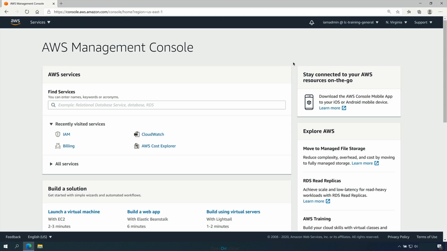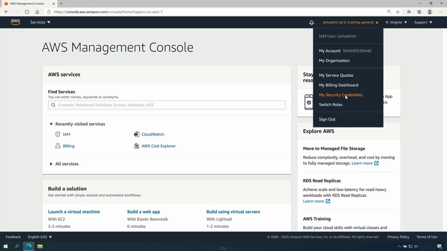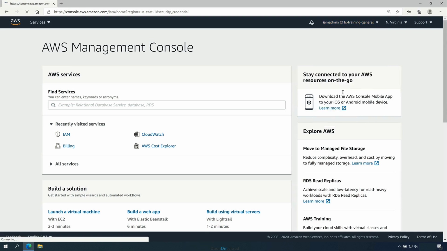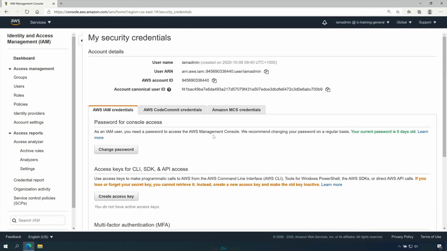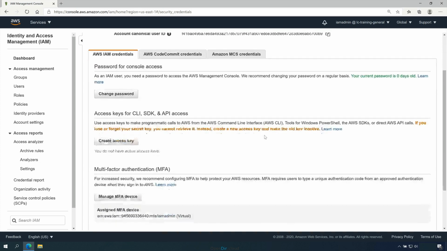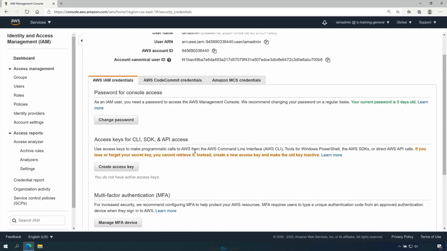Now we're going to start off in the general AWS account, so you'll need to be logged in as the IAM admin user of the general AWS account. Assuming that you are, click on the account drop-down and then select My Security Credentials, because this is where you configure access keys. So as I mentioned in the previous theory lesson, access keys can be created for IAM users, and this is what we're going to do here. So to create a set of access keys, it's as simple as going to My Security Credentials and then clicking Create Access Key.